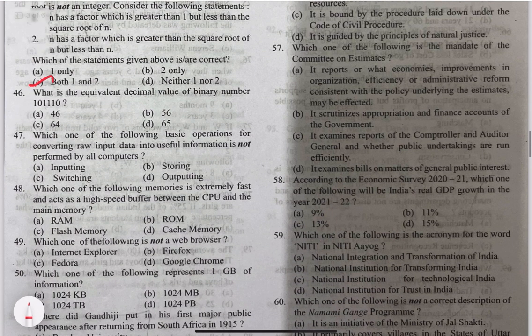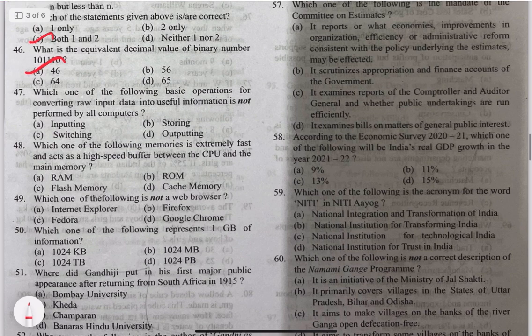46. What is the equivalent decimal value of the binary number 101011110? Option A would be the answer. Try to solve it.